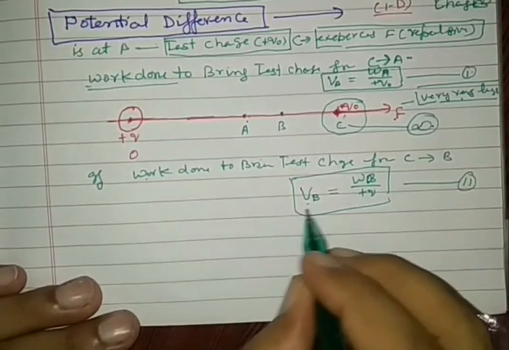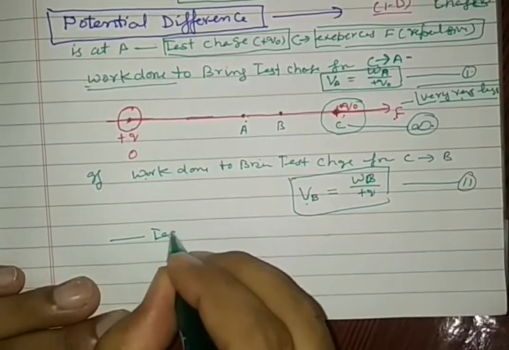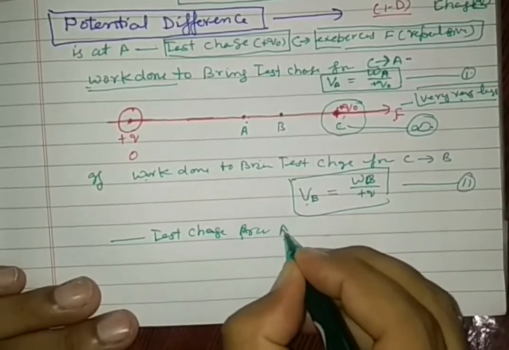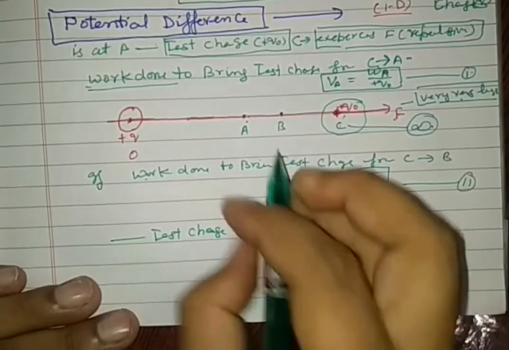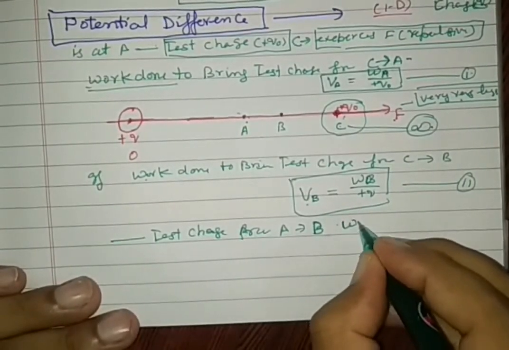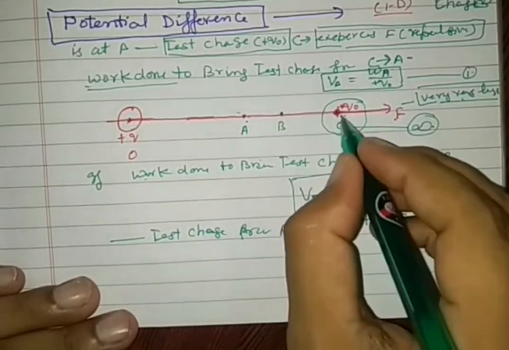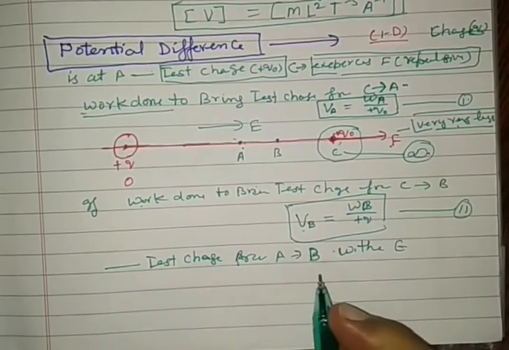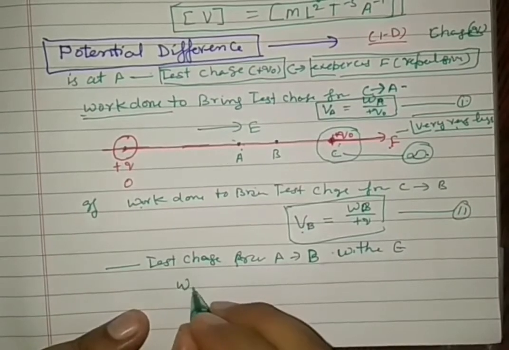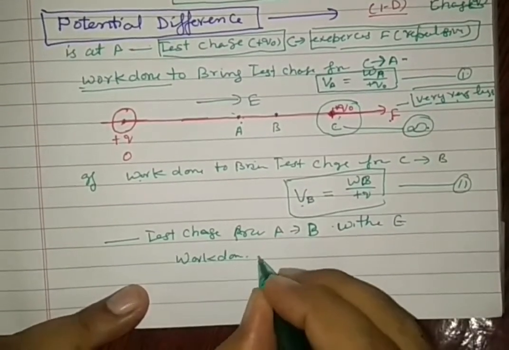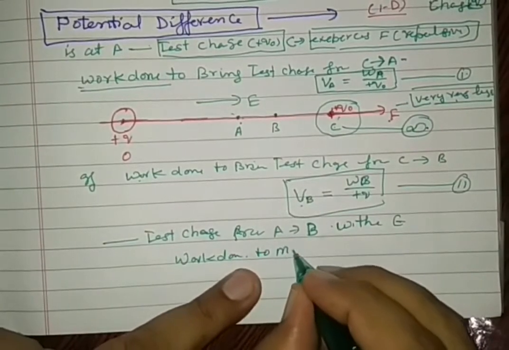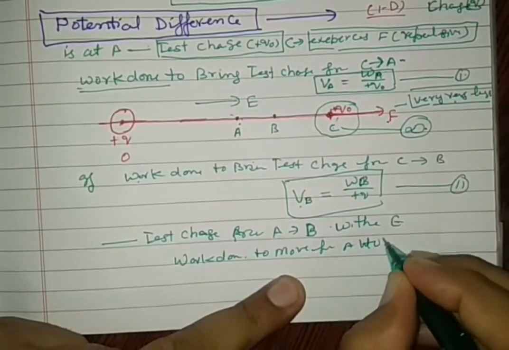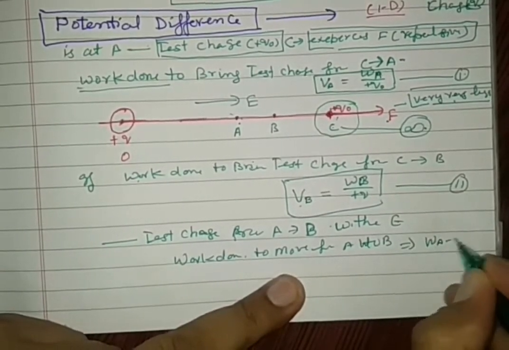Now see, if you move the test charge from A to B within the electric field, where the electric field is in this direction, then the work done to move from A to B is WA minus WB.